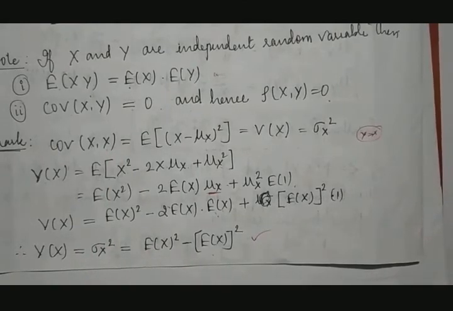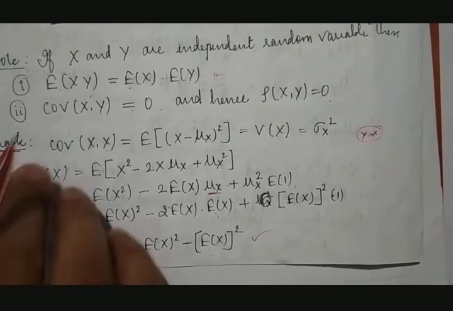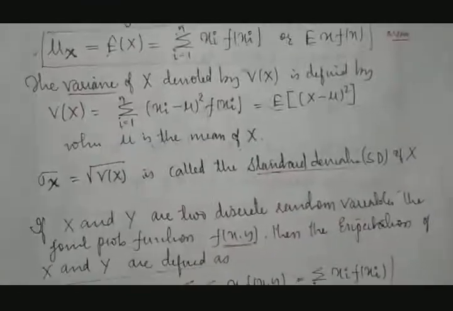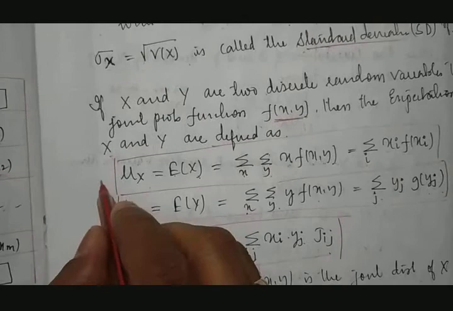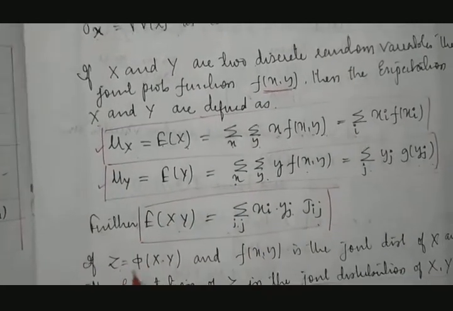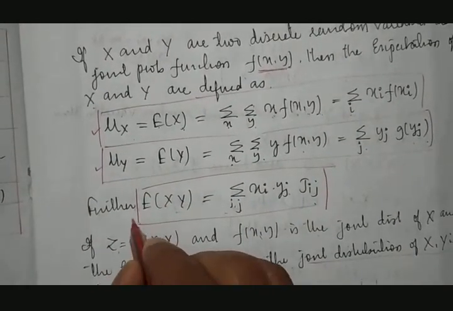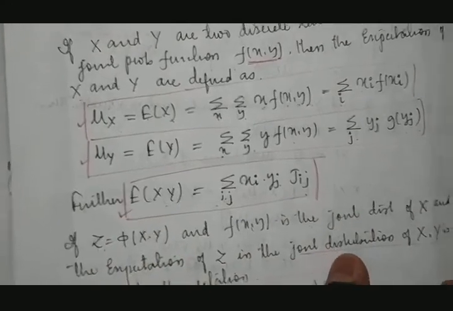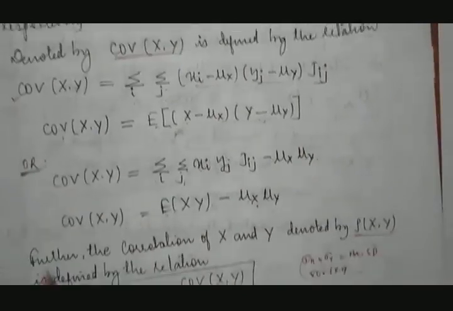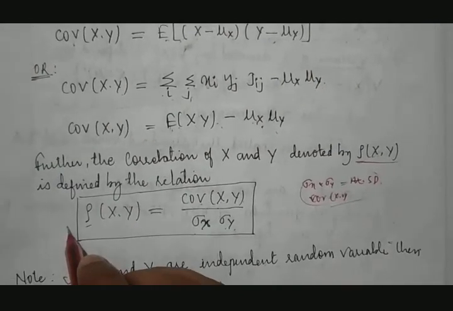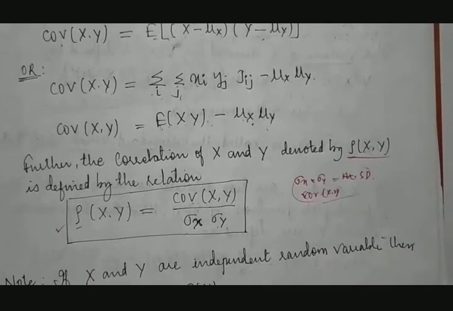Otherwise we take the routine value calculation. So here we need to remember a few things. If the joint distribution is concerned, this has to be taken care of, then we need to go through this result. That gives you the variance. After getting the variance, we need to go through the covariance. After going through the covariance, we go through the correlation.